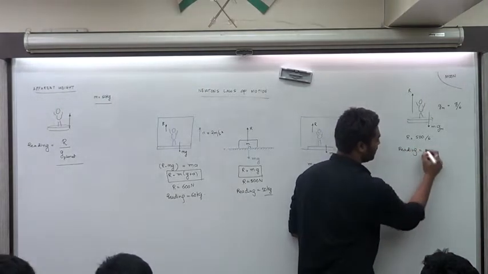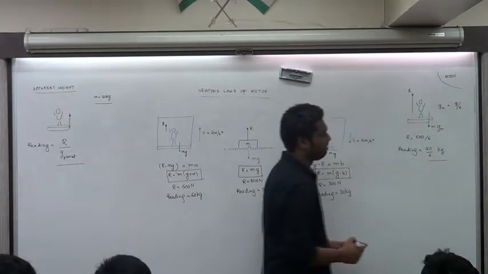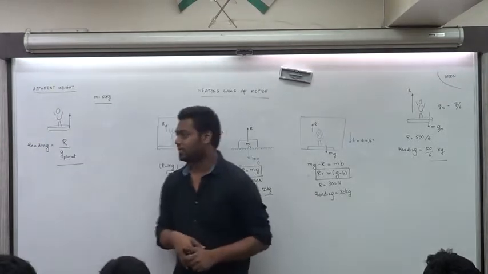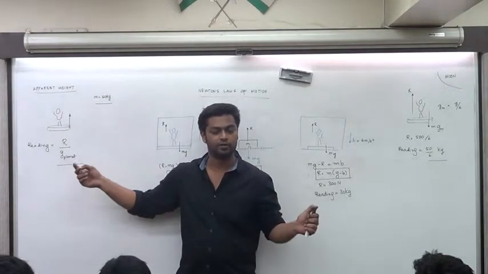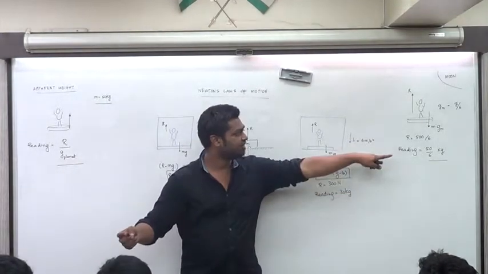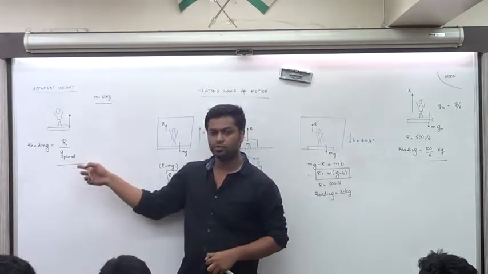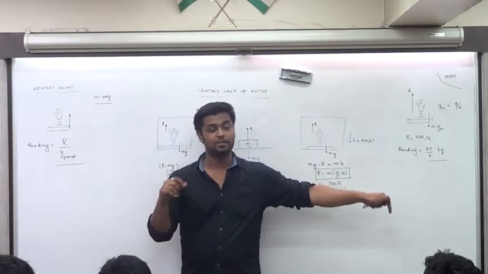The reading will be... Why does this happen? Because we are dumb enough to take the same weighing scale which was made on Earth. What you should have really done is take something that's made on the moon, or calibrated according to g of the moon. Take it over there, it will show you the proper reading. That's exactly what's happening even in the planetarium.